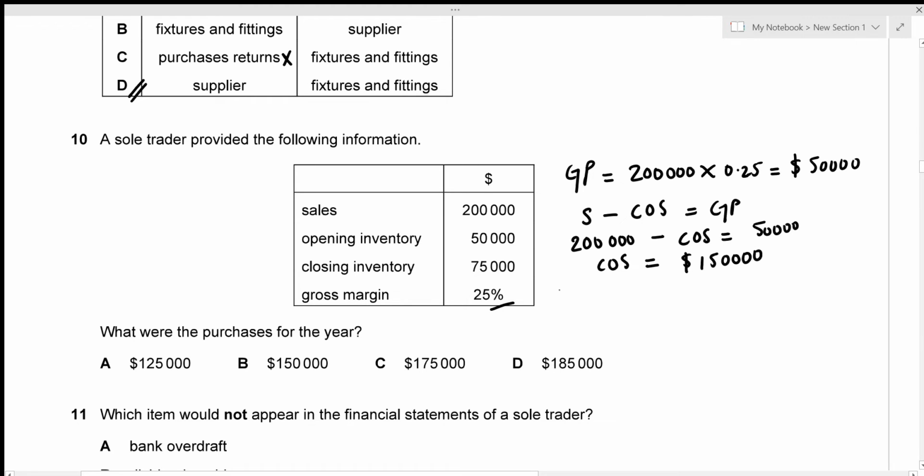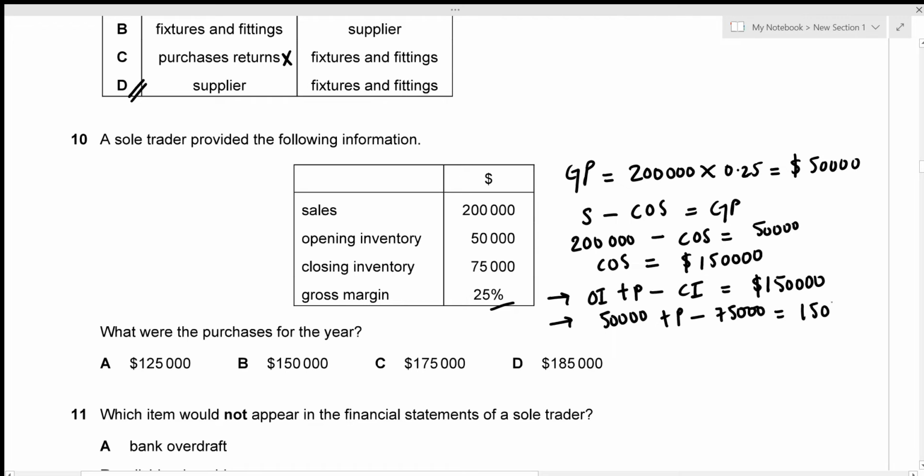Great. Now we need to find the purchases. And we know that the formula for cost of sales is just opening inventory plus purchases minus closing inventory. So this is going to be the total value of the cost of sales, which is 150,000. And we have the opening inventory of 50,000 plus purchases minus closing inventory of 75,000.